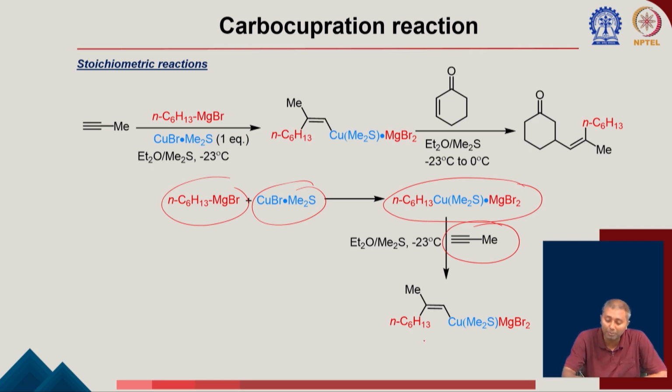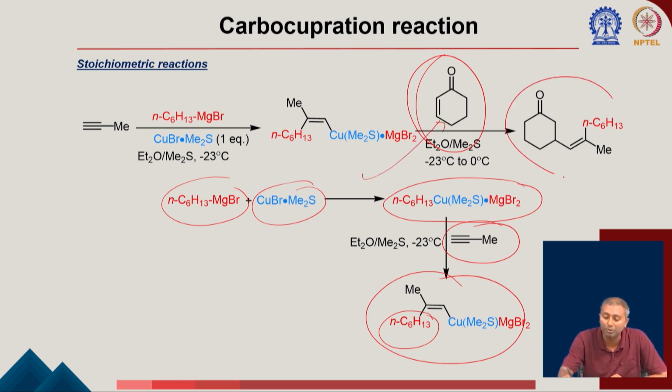So after the carbocupration, what is happening? Both the copper and the alkyl group add to the alkyne in a syn addition to form this. And once you have this vinyl copper species, if you have this enone, cyclohexenone, it can go for 1,4 addition comfortably to get to this product.